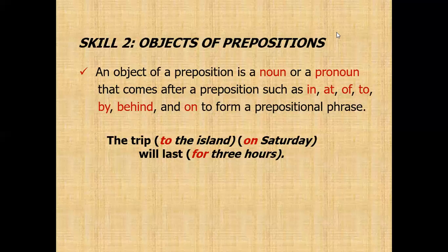Next, for 3 hours. For, it is preposition, and then 3 hours. Okay, so remember, object of preposition is a noun or pronoun that comes after preposition, in, at, of, to, by, behind, and on.